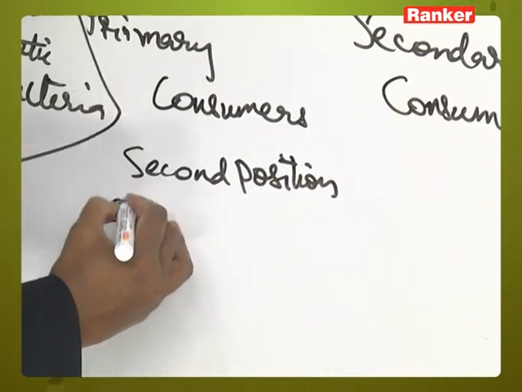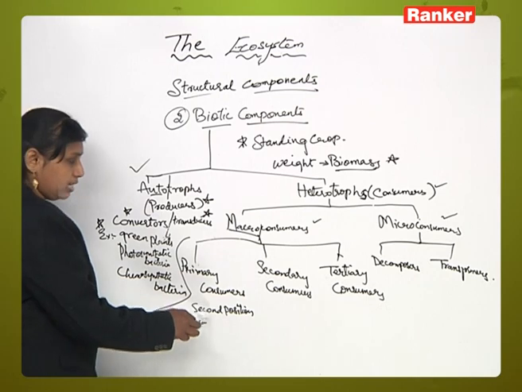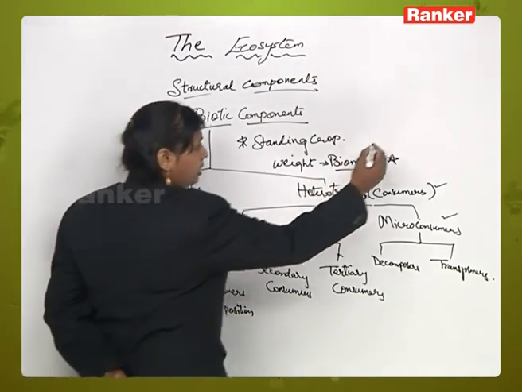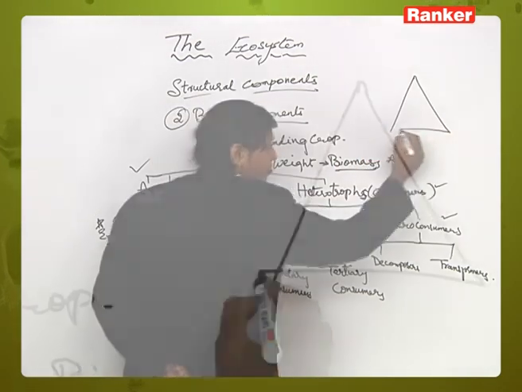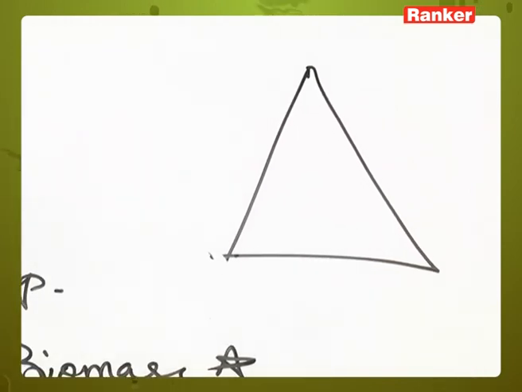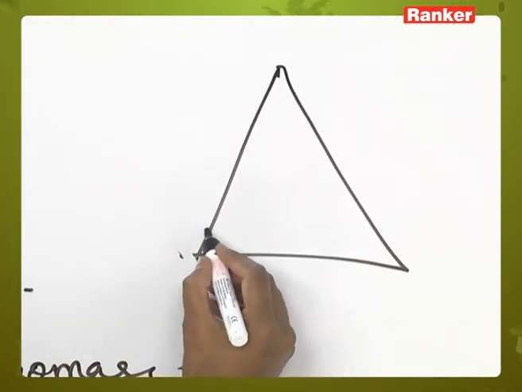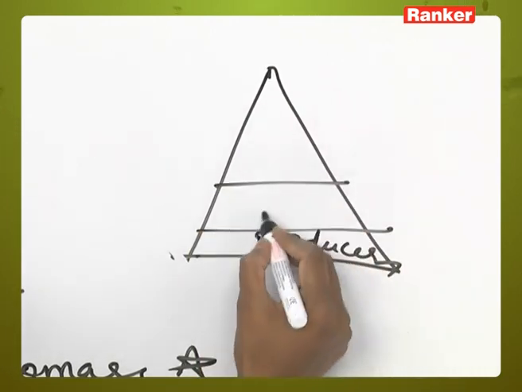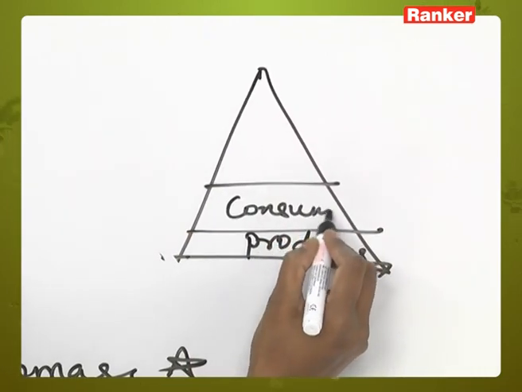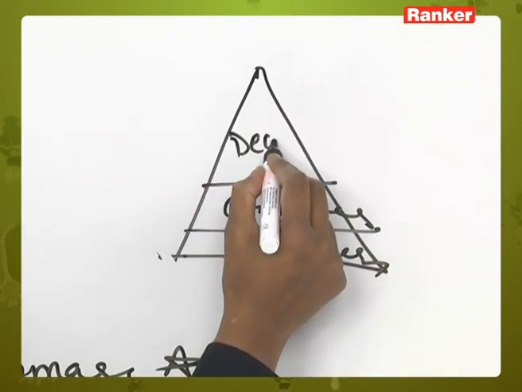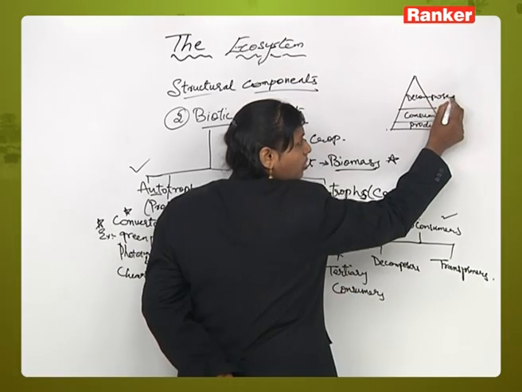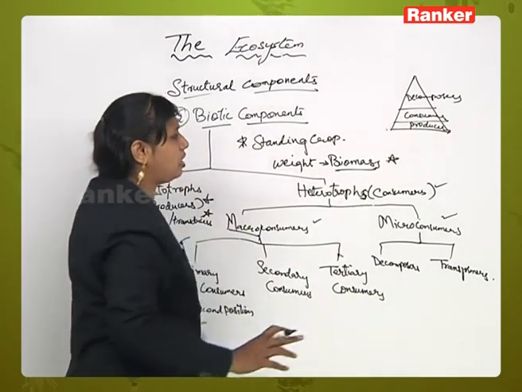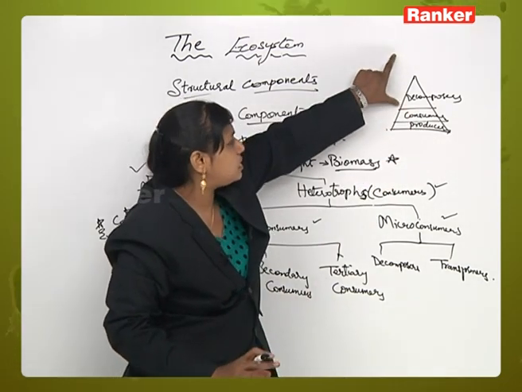Why am I saying second position? Because, for example, if we consider a rough diagram of an ecological pyramid, it will have producers, consumers and decomposers. Okay, the basic structure we have in an ecological pyramid is producers, consumers and decomposers.